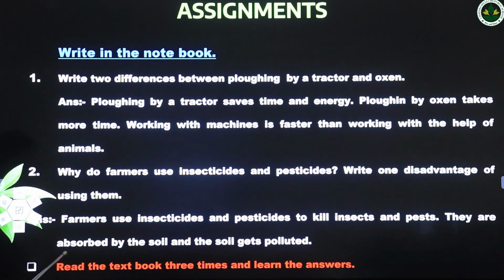Okay. Then you have to learn these answers and also read the textbook minimum 3 times. Okay. If you don't know to read well, you have to read more times.